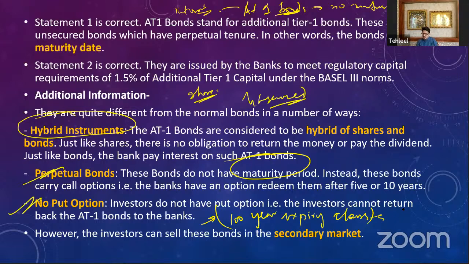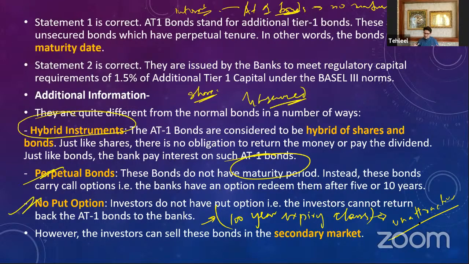these AT1 bonds became quite unattractive. Why? Because why would you put money in for 100 years? Suppose there is an Axis Bank that has issued an AT1 bond and there is a 100-year expiry date on it. I will not be able to give money to the Axis Bank for the next 100 years. Why will I give the money to the Axis Bank for the next 100 years? I don't even know that the Axis Bank will be able to survive for the next 100 years.